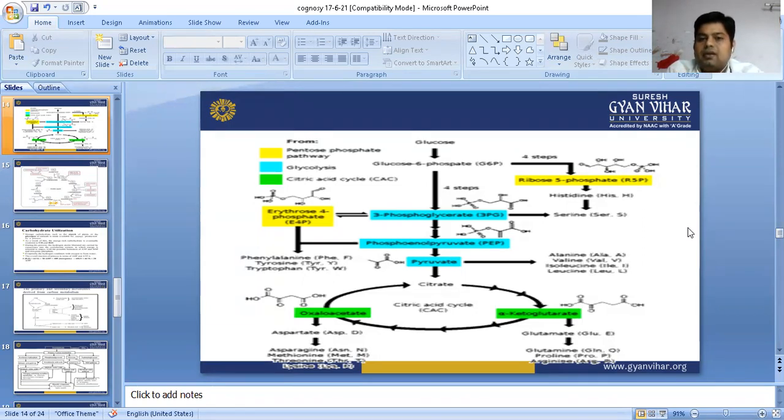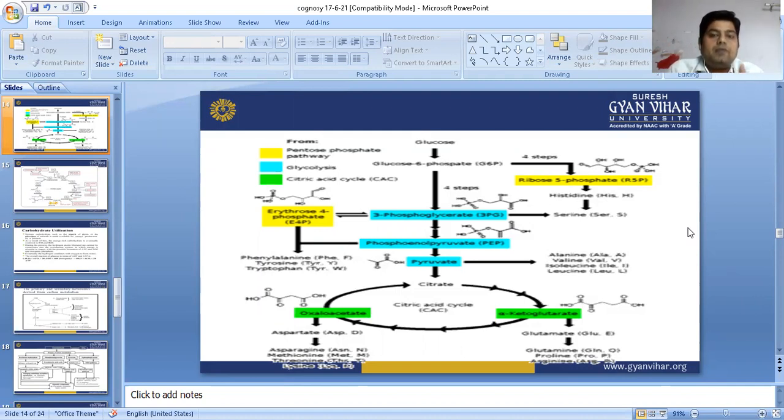glucose 6 phosphate has some 4-step reaction. In this reaction, it will form ribose 5 phosphate. Ribose 5 phosphate is actually responsible for synthesis of histidine and serine. Histidine is responsible for synthesis of histamine.